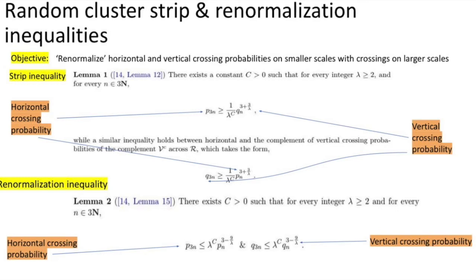And the renormalization inequality takes the following form for horizontal and vertical crossing probabilities alike, in which a horizontal crossing probability across scale 3n is upper bounded by a horizontal crossing probability across scale n, again raised to some quantity that's inversely proportional to lambda, in addition to another version for the vertical crossing probability event.